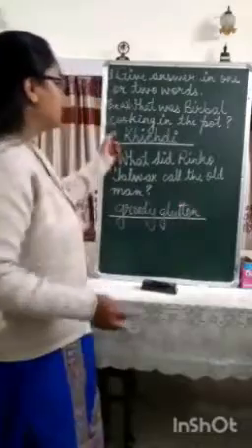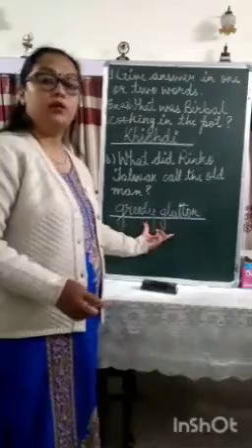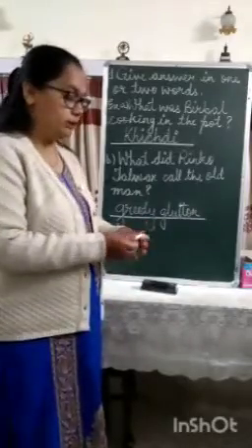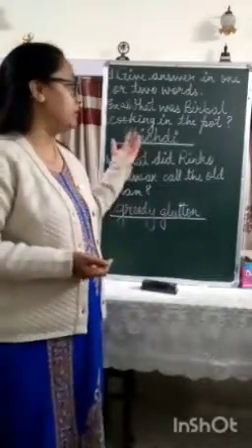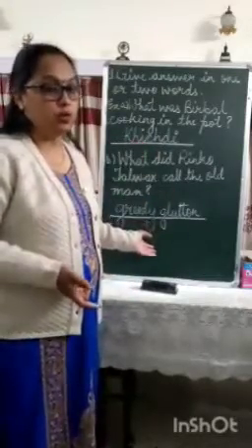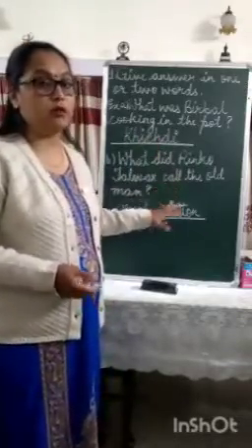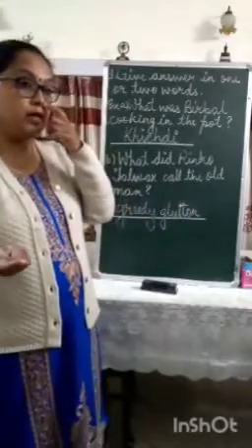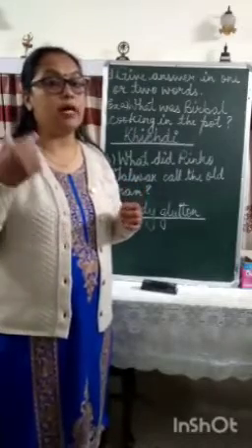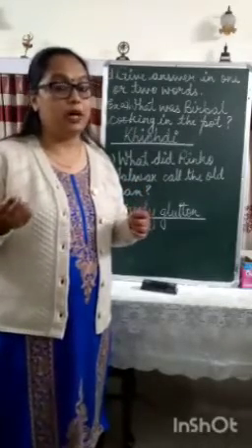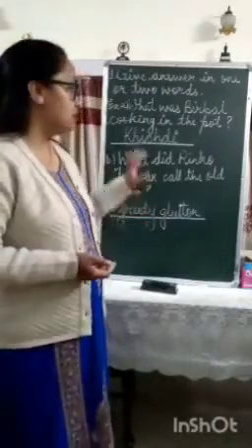So see, in the first question the answer is of only 1 word, whereas in the second one the answer is of 2 words. So in this type of question, whatever question will be given, you will be answering it in either 1 word or maximum in 2 words. Now remember, for these questions to be answered, you must know the story and the name of the chapter from which it is taken. Then only you will be able to recollect what you have studied or read in the book. Okay, so this is one type of question.